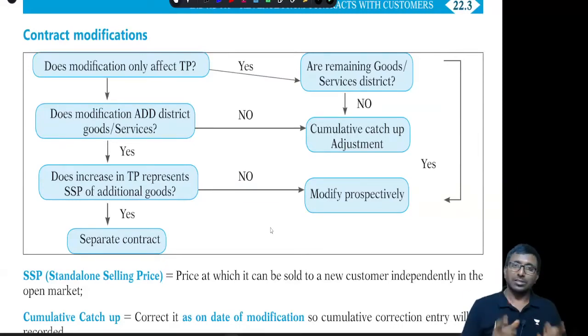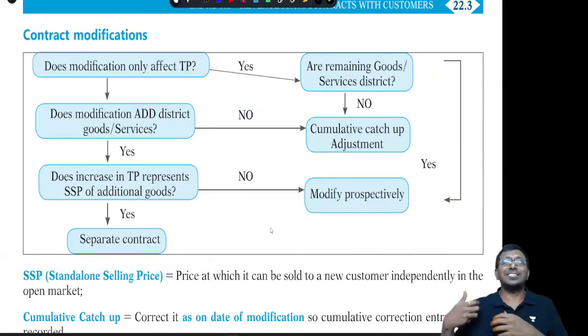If you say yes, then you are adding, earlier you said 100 goods I will supply. Now again you are saying another 50 goods I will supply. If for the 50 goods you are charging the SSP, the standalone selling price, I mean, the market rate only, then even though you are modifying the existing contract, we will treat it as a separate contract. We don't consider it as a modification to the existing contract.